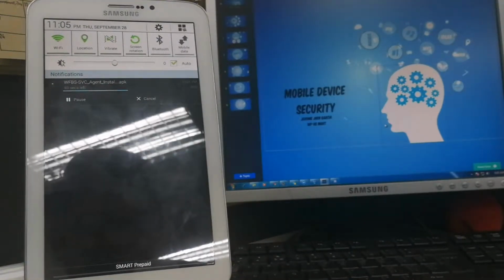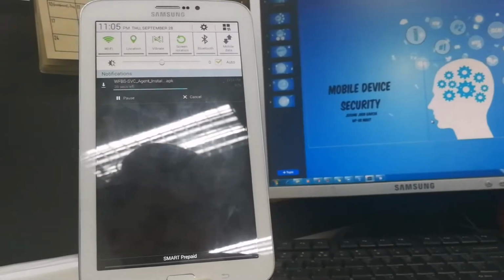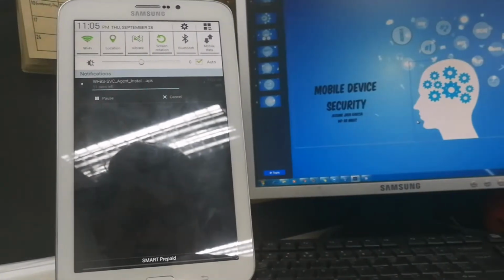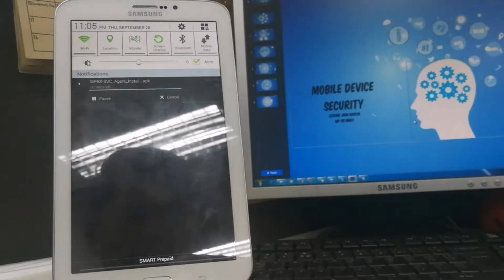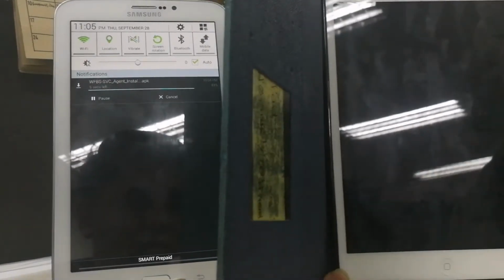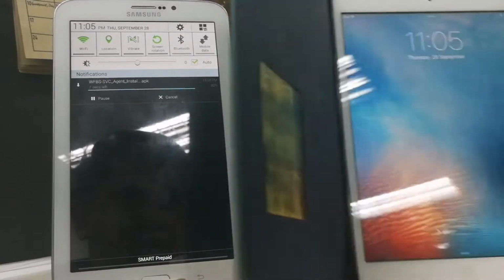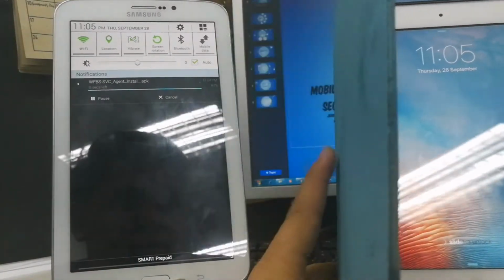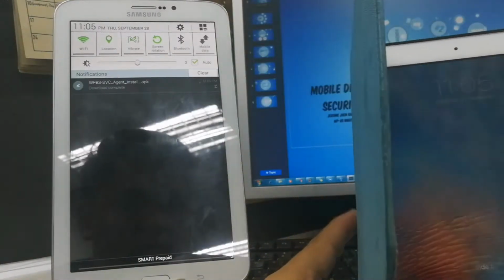Alright. Okay, just wait for it. And then later, since we have a tablet and an iPad, we're going to also install the security agent onto the iPad. But for now, to the tablet itself for the meantime.